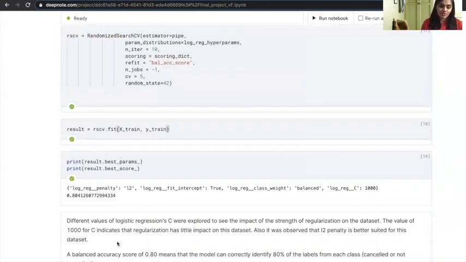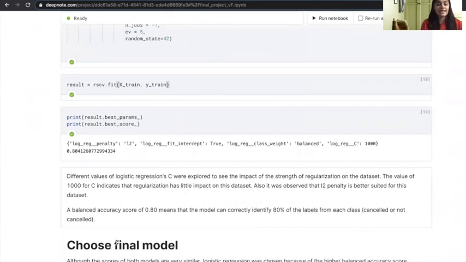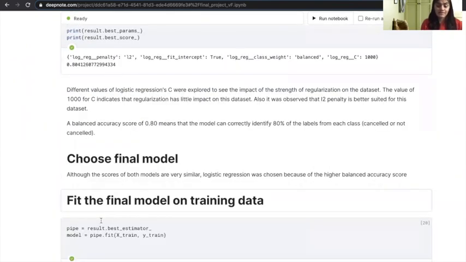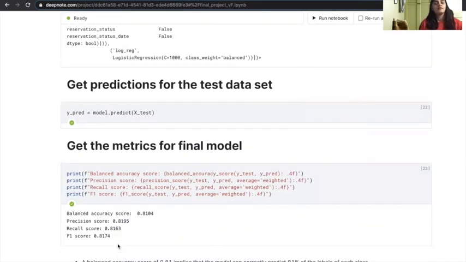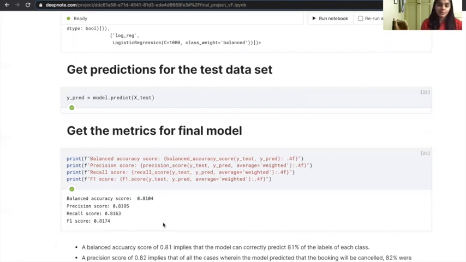Because the balanced accuracy score of logistic regression was higher than that of random forest, I decided to go with logistic regression as my final model. I trained the entire data using the logistic regression model and got the predictions for the test data set. Using these predictions, I obtained the metrics for the final model. The metrics of a balanced accuracy score, precision, recall, and F1 score were all in the range of 80 to 81%, which indicated that the model did a fairly good job in predicting whether a hotel booking was likely to get cancelled.